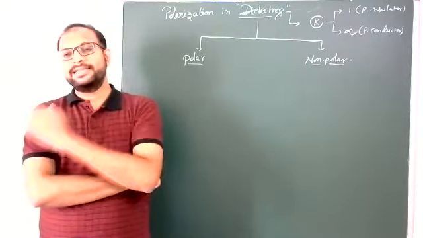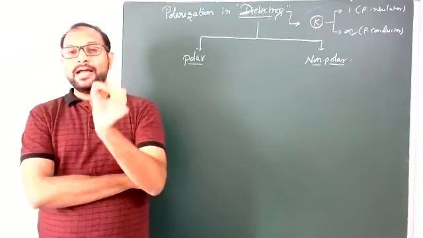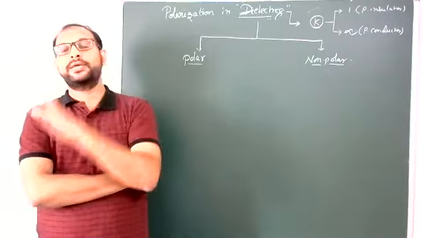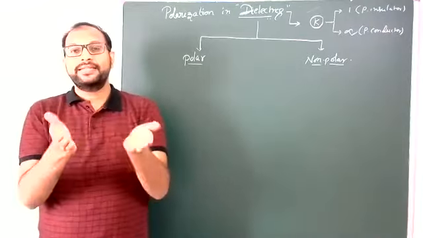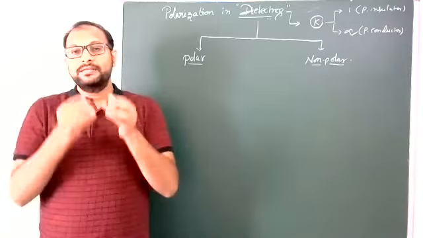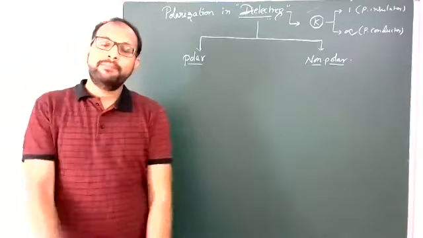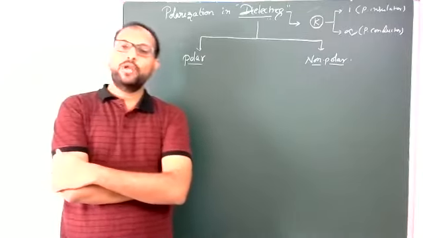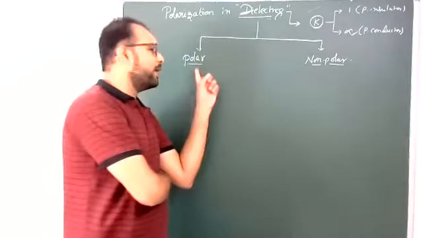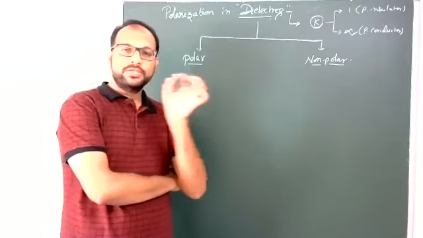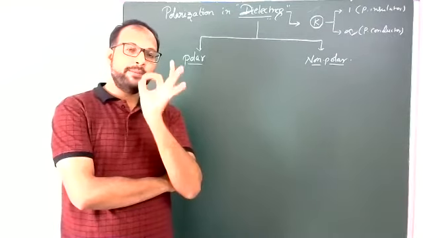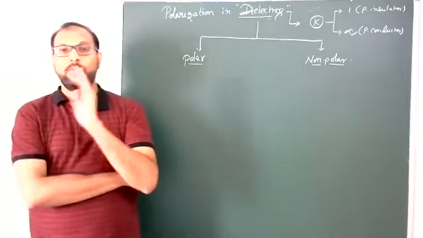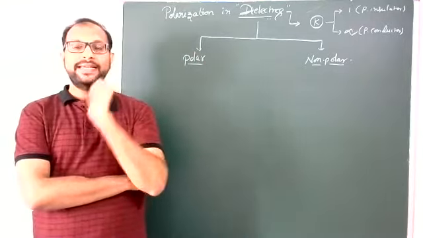But in other cases, the center of mass of positive charge and the center of mass of negative charge in a molecule are separated. That means this molecule maintains a permanent dipole moment. That type of molecules are polar molecules and the materials are polar materials. So that is the difference between polar and non-polar materials.